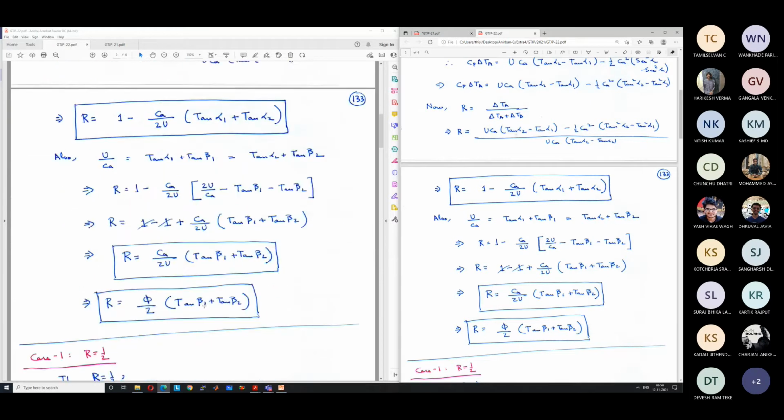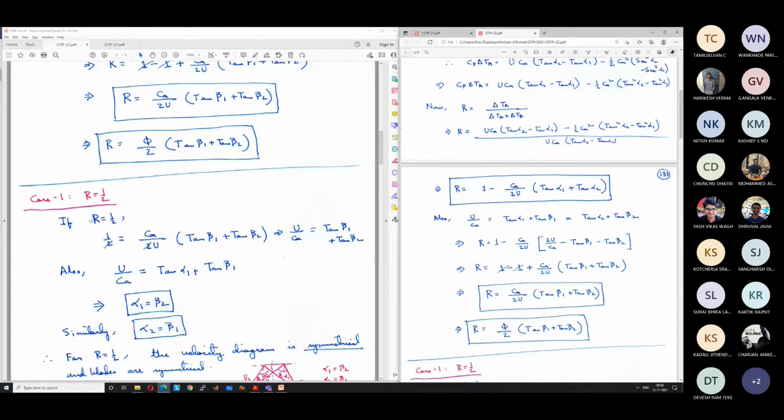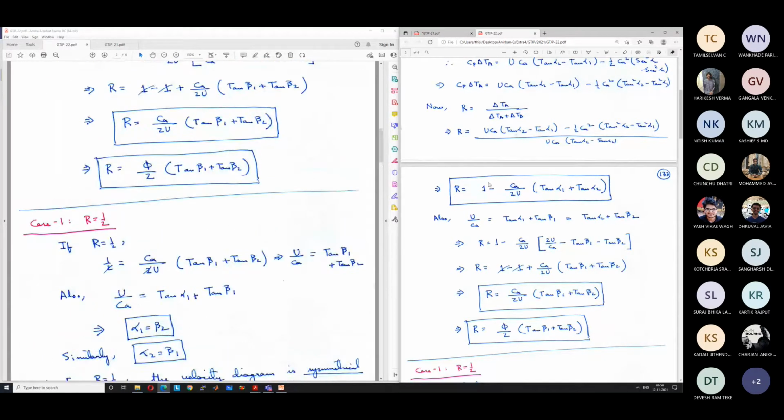Okay, so for this case, from this expression, we can see that if R is equal to half, then half is equal to Ca by 2U times (tan beta 1 plus tan beta 2), or we can write U by Ca is equal to tan beta 1 plus tan beta 2.